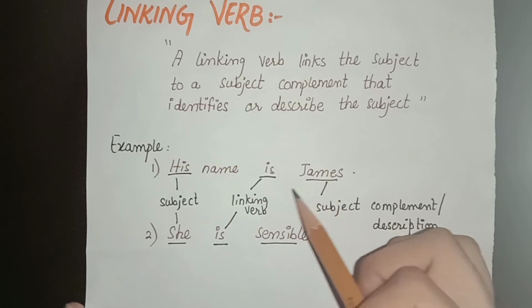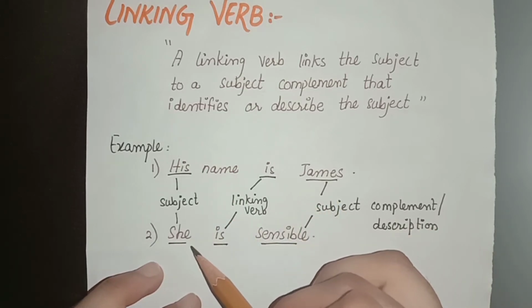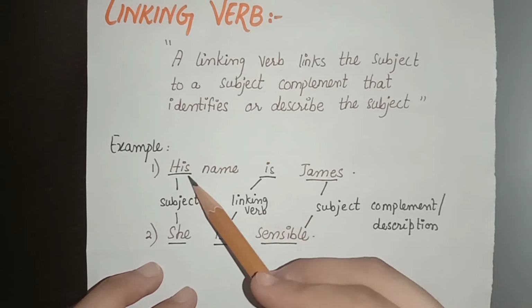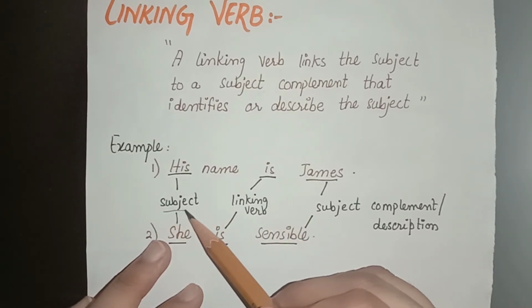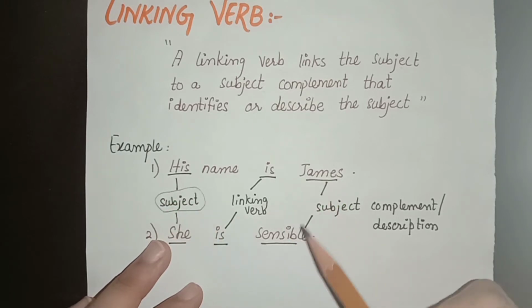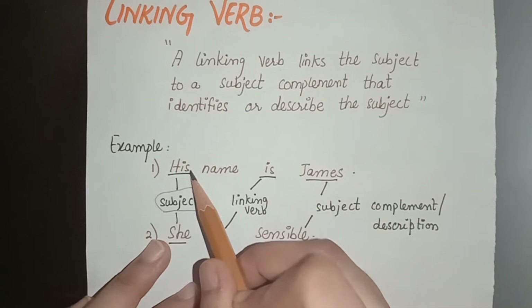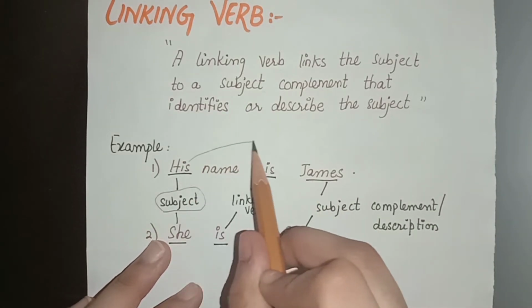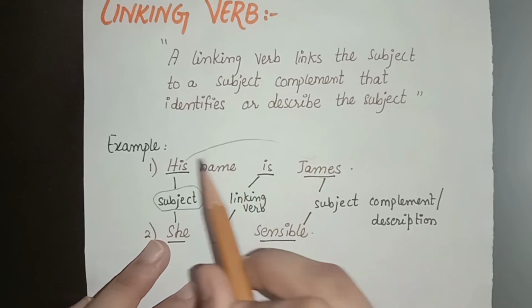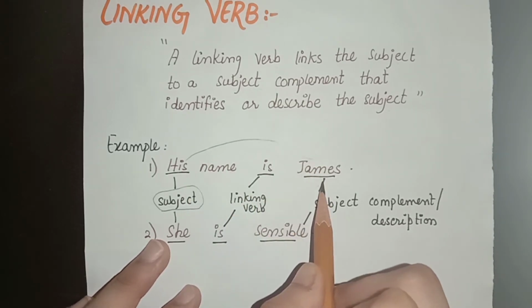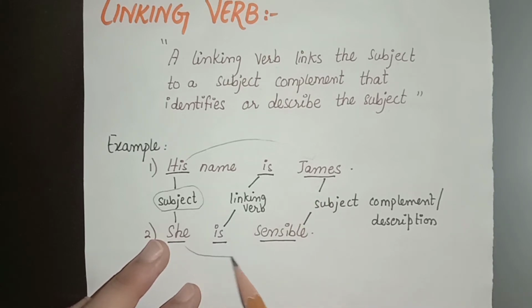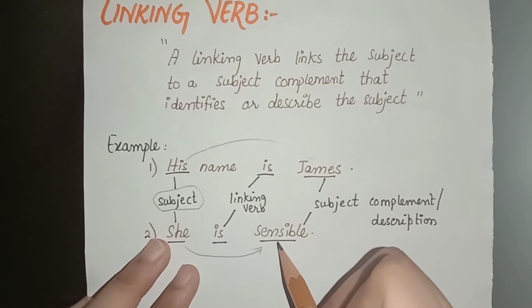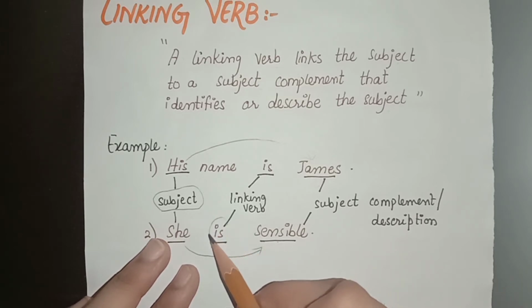His name is James, and the second example I gave you is she is sensible. His and she are the subjects here, and James and sensible are the subject complements, or descriptions of the subject. Like his, what's his name? James. So it is the description. Its description is James, which is a subject complement, and in the same manner, she and sensible: its complement is sensible. And the word which is joining the two of them is the linking verb.